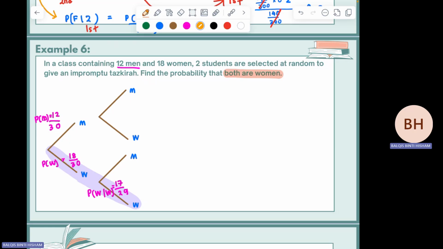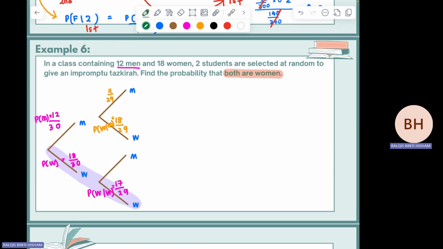Okay. Contoh kalau madam tulis yang ni. What is the value here? Okay. So kalau the first one is man, the second one man also, you are having 11 over 29. But the second one is 18 over 29. Total dia is reduced by 1. So how can you symbolize this one? P women given that men. That's how you symbolize. Okay. So apa yang kedua, apa yang pertama? Ni semua ada conditional probability events. Inside dependent event, you are having the conditional prob.